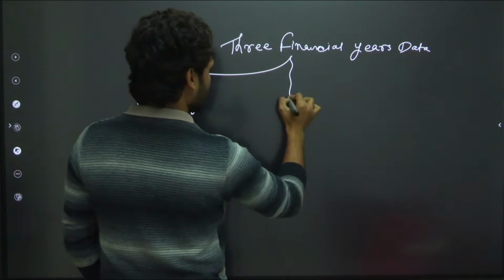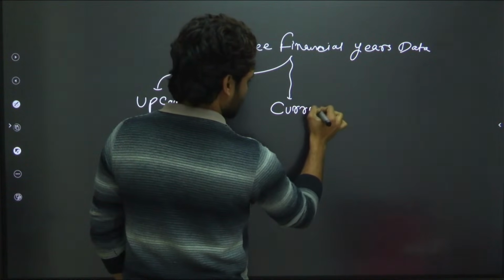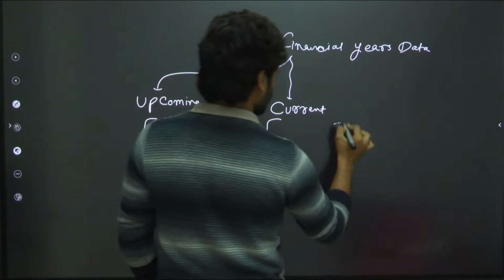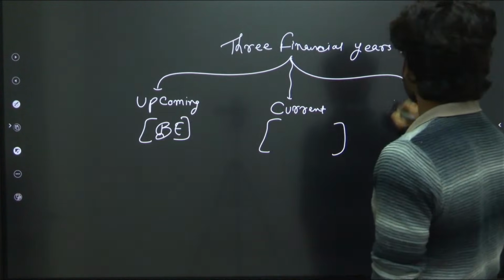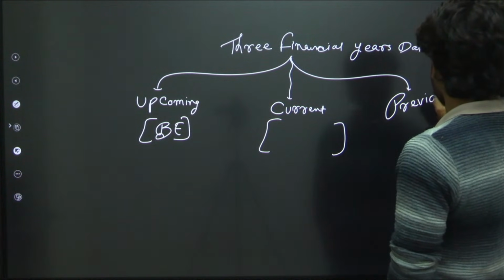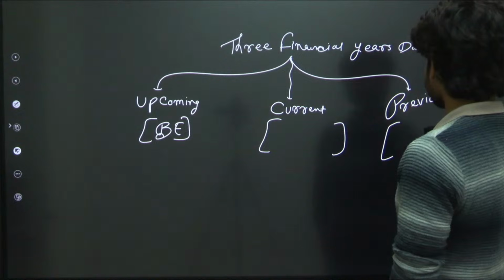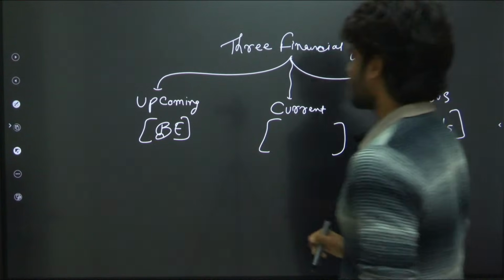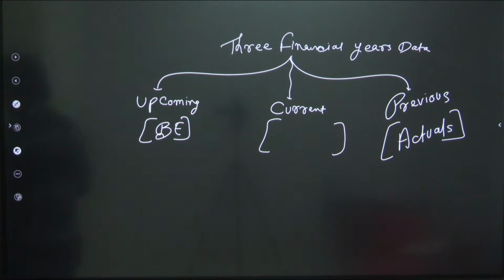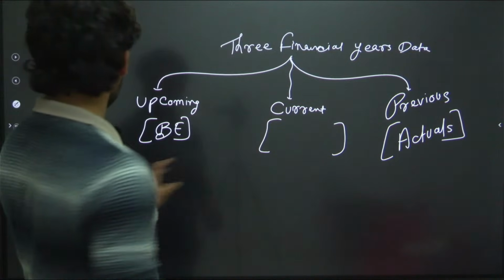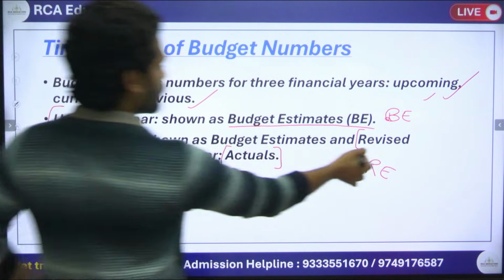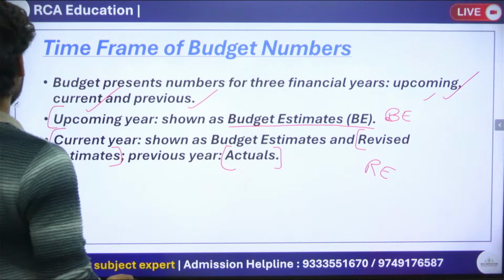Then the current financial year is the revised estimate, and then we have the previous year, which we call actuals. Budget estimate, actuals, and revised estimate. Clear?